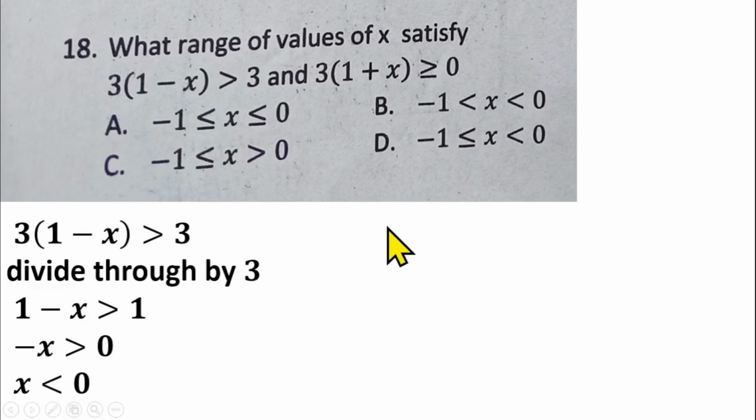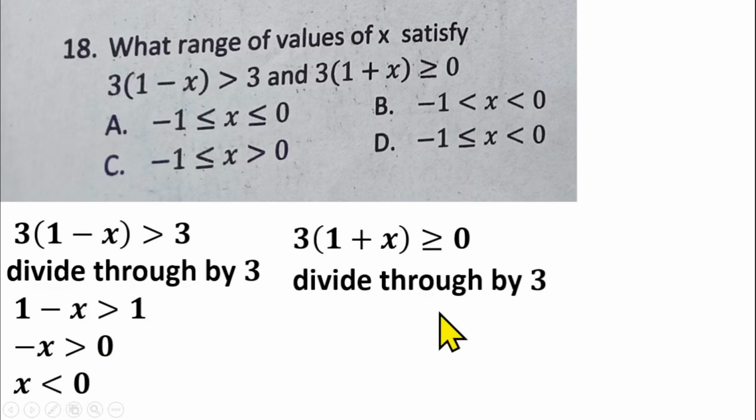Then the second one, we have 3 into (1 plus x) greater than or equal to 0. I can divide through by 3 also. So I'll be having 1 plus x is greater than or equal to 0. Collect like terms, and you will be having x is greater than or equal to minus 1. So you have to combine these two inequalities now.